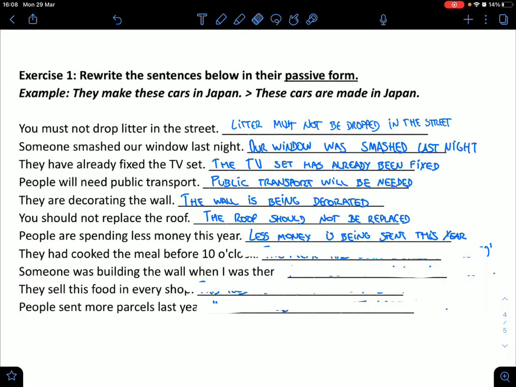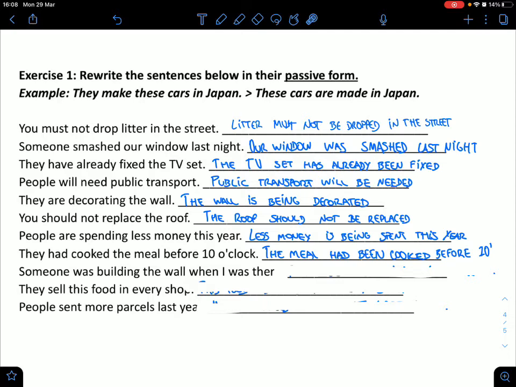This turns into the meal had been cooked before 10 o'clock. Why is that? Because once again, emphasis on what they're doing. Cooking the meal, not actually who did it, but emphasis on the action. This exercise really puts emphasis on the action.